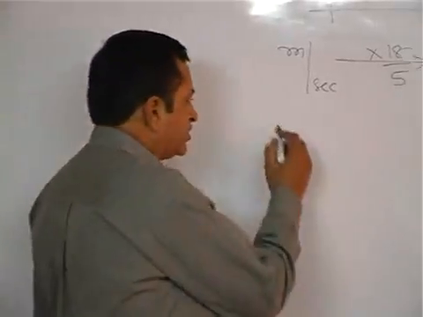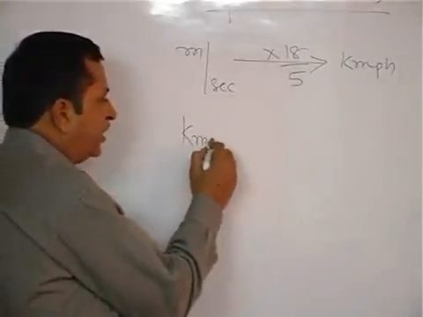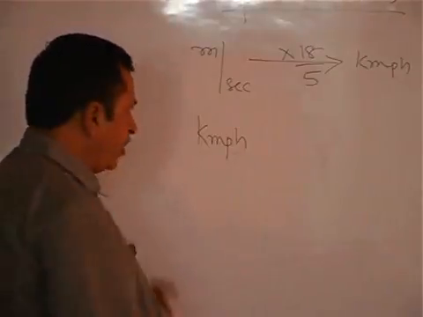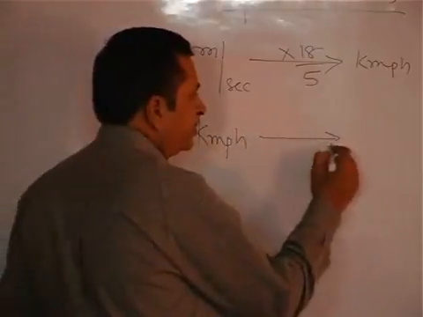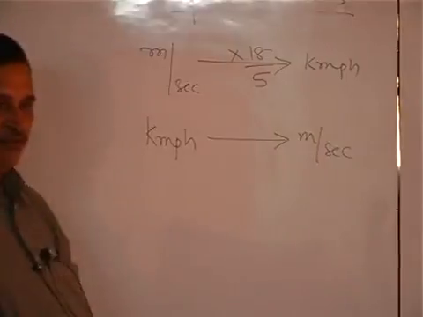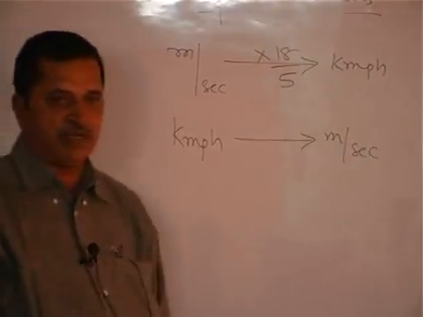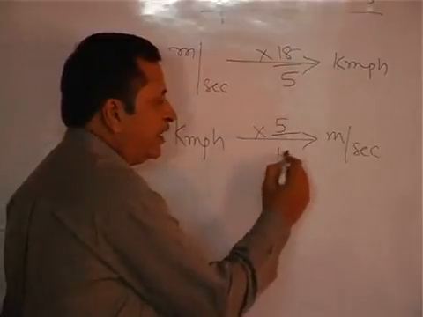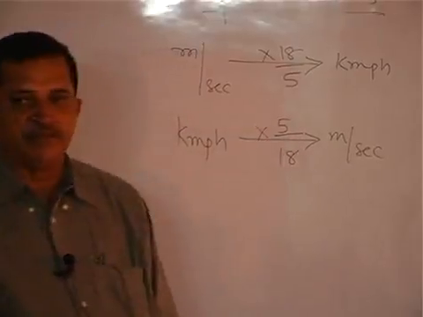In any case, if the speed is in kilometers per hour, and if you want to convert this speed to meters per second, from kilometers per hour to meters per second, you will multiply by 5 by 18.